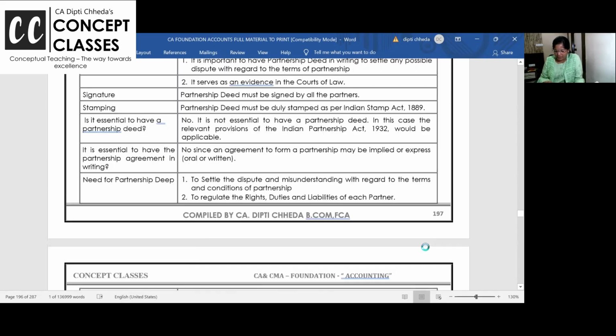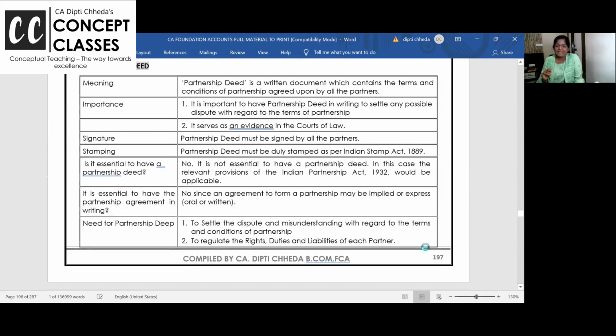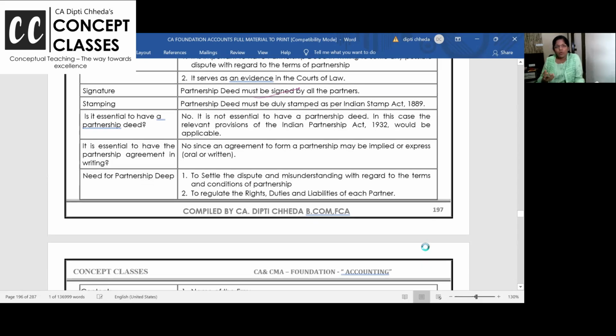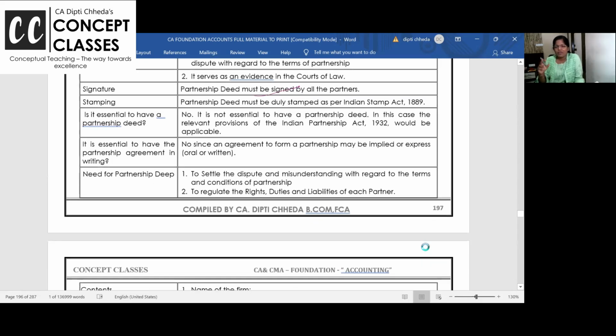Coming back to what are the contents of the partnership deed. It's a written document and it is like evidence in court. It must be signed by all the partners, and the deed is made on stamp paper. I hope you all know very basic GK, why we use stamp paper. Yes? Why do we use stamp paper? Designs keep on changing. It's proof that this agreement is done between me and my dear students on this date.